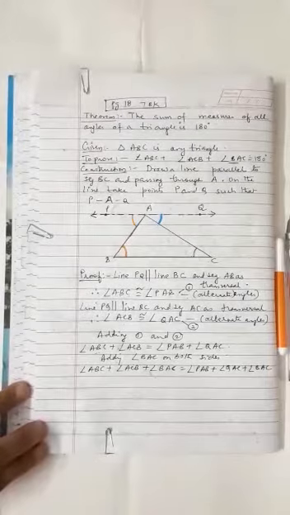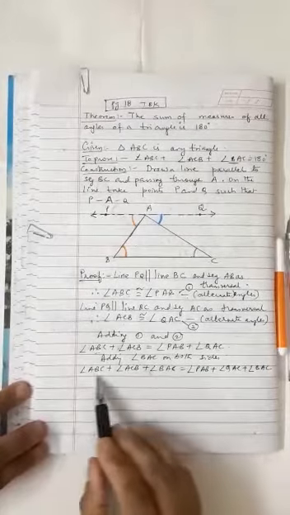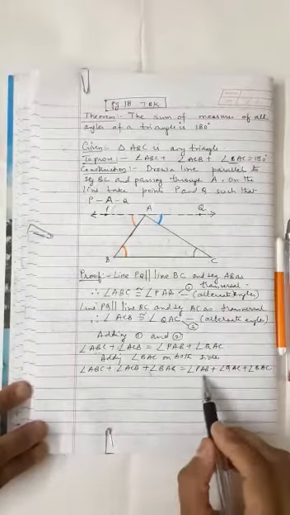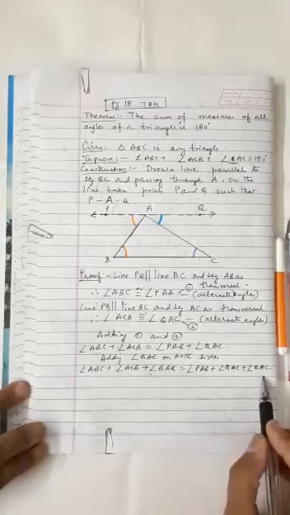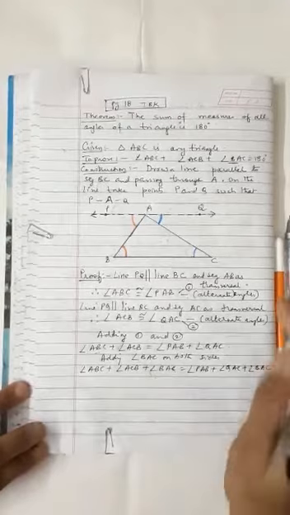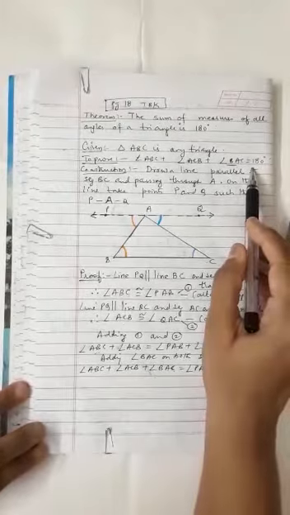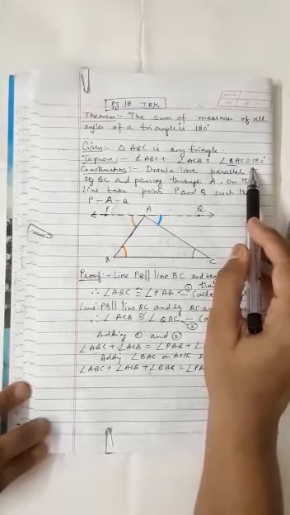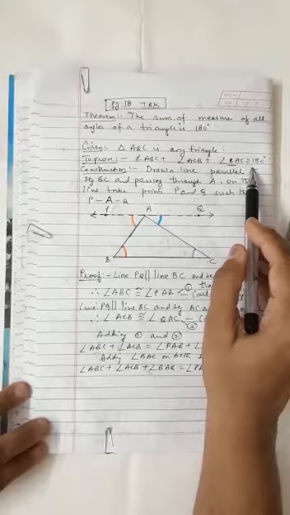Now, as I told you, children, the left hand side we need till the last step, and the right hand side we have to somehow remove, and we have to bring angle 180 there.